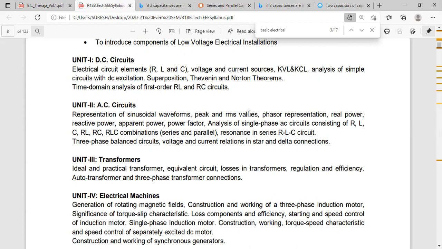One more, third question. Determine the RMS and average value for square waveform shown in figure.